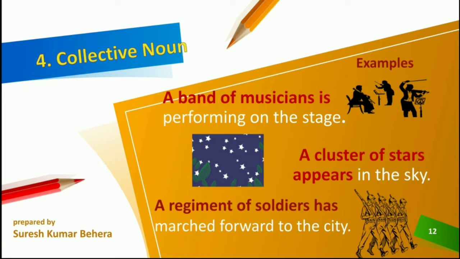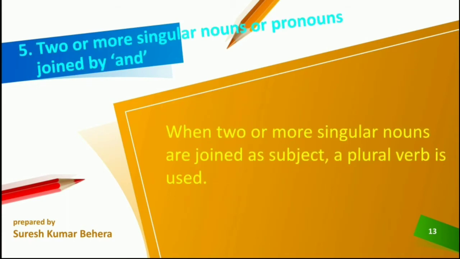A regiment of soldiers has marched towards the city. Two or more singular nouns or pronouns joined by "and". When two or more singular nouns are joined as subject, a plural verb is used. That means two singular nouns joined with "and" take a plural verb.